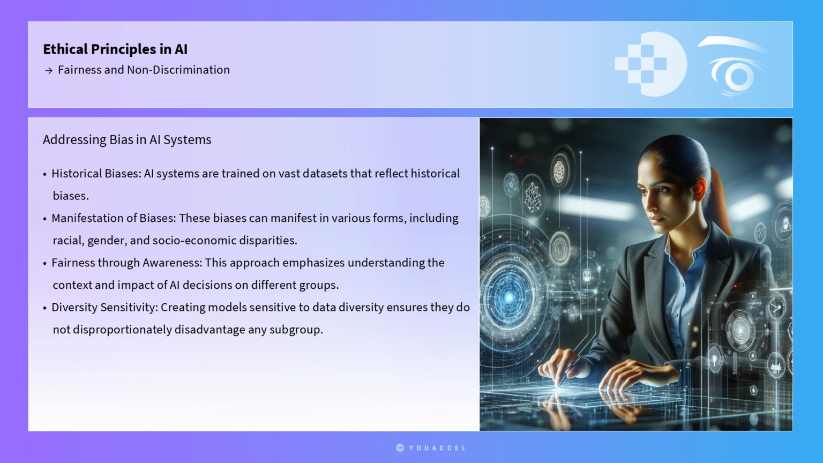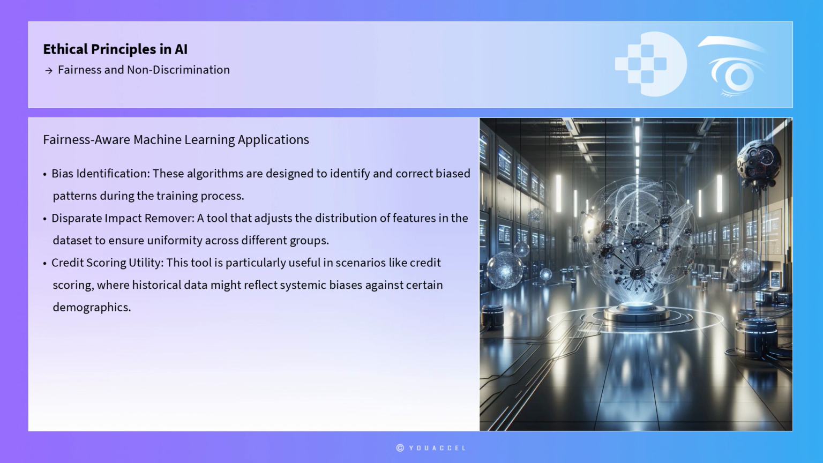AI systems, by their nature, are trained on vast datasets that reflect historical biases. These biases can manifest in various forms, including racial, gender, and socio-economic disparities, necessitating robust frameworks to mitigate such issues. One prominent framework is the Fairness through Awareness approach, which emphasizes understanding the context and impact of AI decisions on different groups. This framework involves creating models that are sensitive to the diversity in data, ensuring they do not disproportionately disadvantage any subgroup. A practical application of this approach is the use of fairness-aware machine learning algorithms.